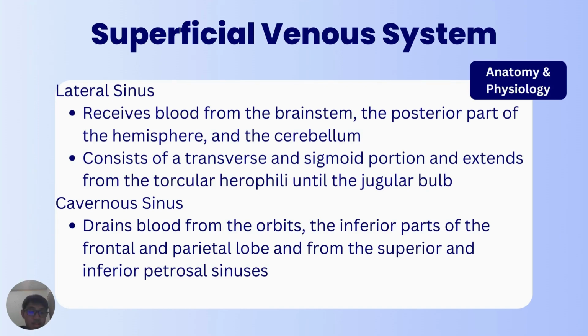Lastly, the cavernous sinus drains blood from the orbits and the inferior parts of the frontal and parietal lobes. It also drains blood from the superior and inferior petrosal sinuses. That is all from me.